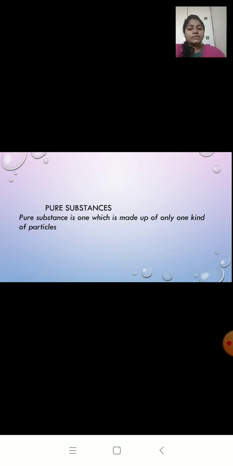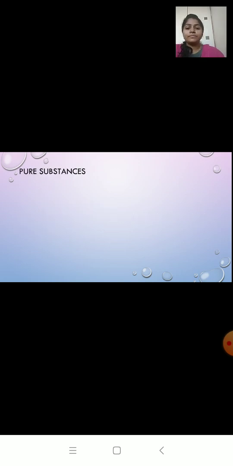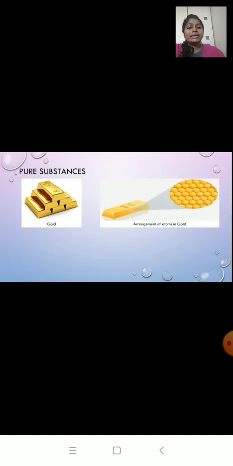Pure substance is one which is made up of only one kind of particles. Now, in this picture you can see gold. When you look inside gold, it is made up of only gold atoms and it looks same throughout. The gold is composed of only gold atoms.